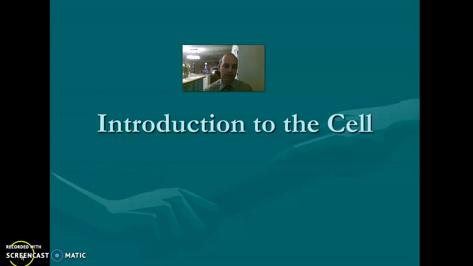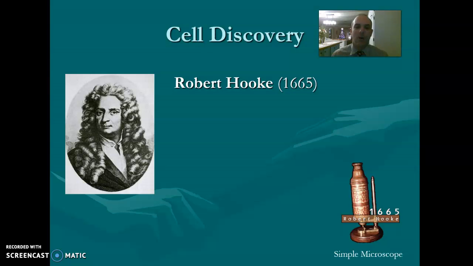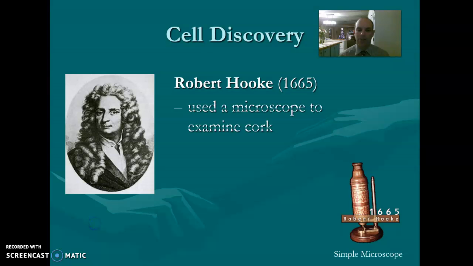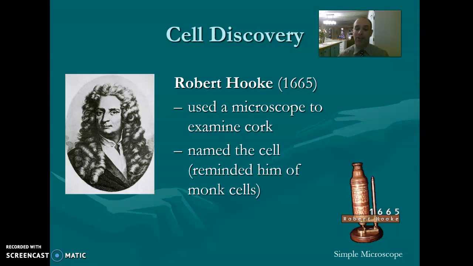So here we go. Let's talk about the first person today, called Robert Hooke. You'll notice the date says 1665. I'm not that concerned that you know the dates. If you know it's around 1600, you're fine. So what did Robert Hooke do? What's he important for? He used a microscope to examine cork. In fact, he was the first one to see cells. In fact, he came up with the term cell.